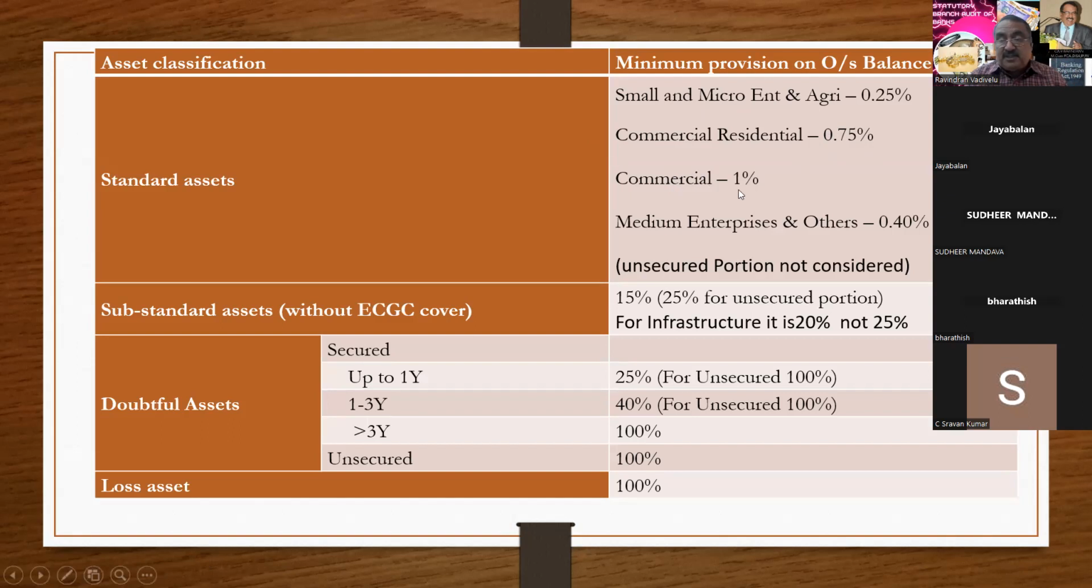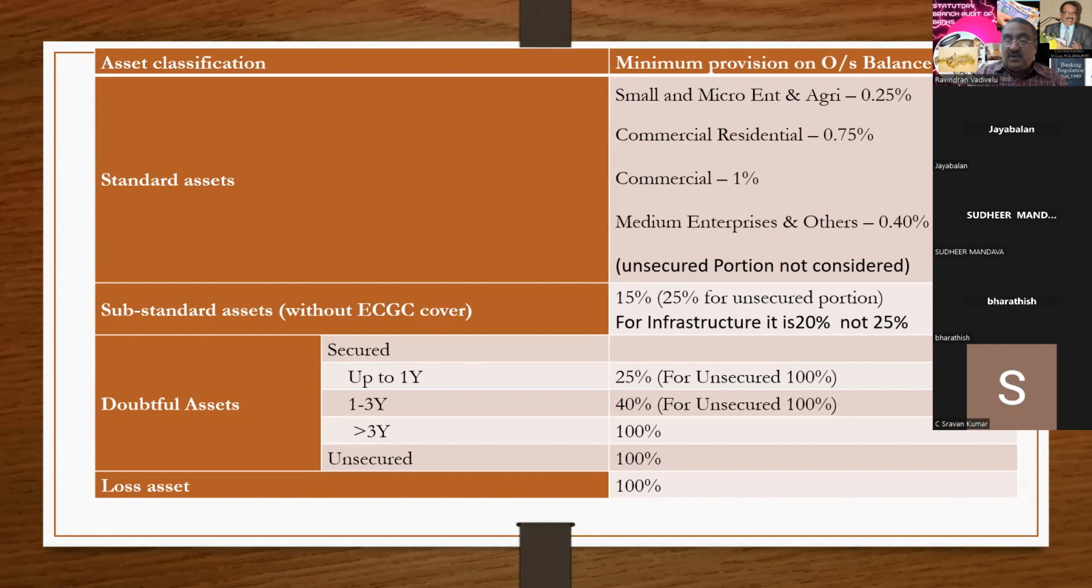If it is commercial, 1%. And medium enterprises others, it is 0.4%. Secured portion should not be considered. Only for the secured, for the unsecured portion, don't worry at all. The bank, that is as a standard as a whole, for the entire thing, whether it's secured or unsecured, we have to make the provision. And with reference to substandard, without considering ECGC cover, 15% you have to consider for the secured portion and 25% for the unsecured portion.